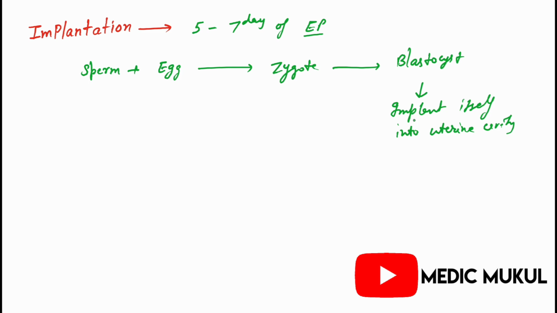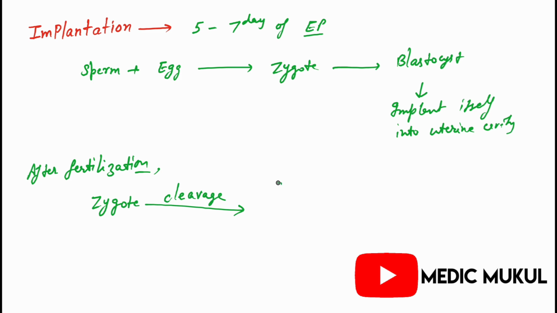Now, let's start the explanation. After the fertilization, what happened? The zygote will undergo a process called cleavage.